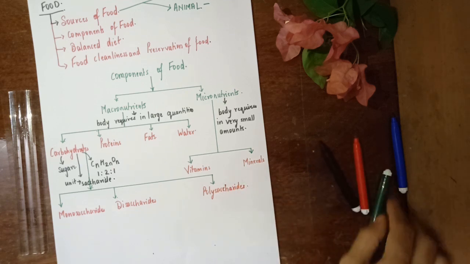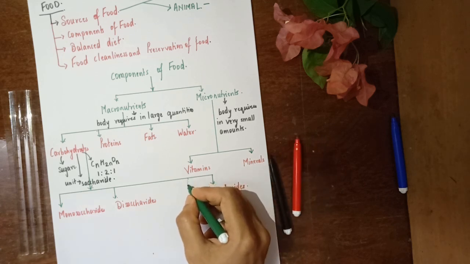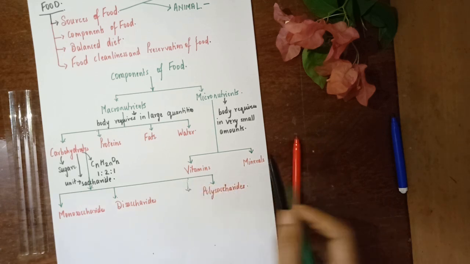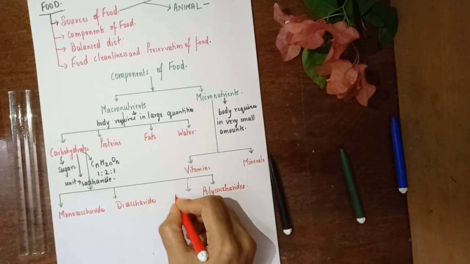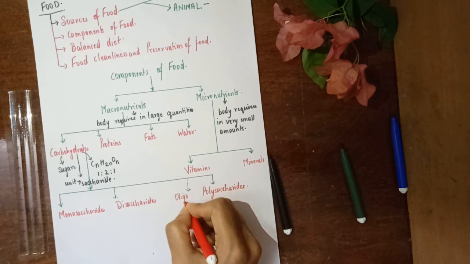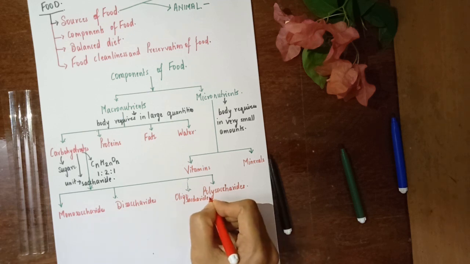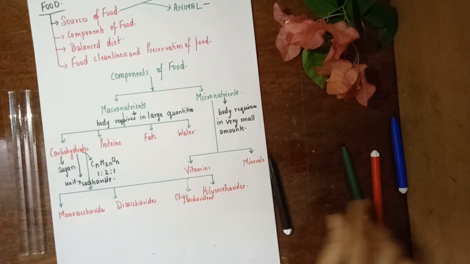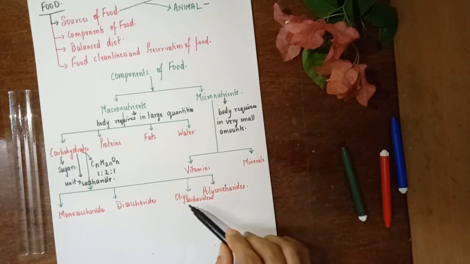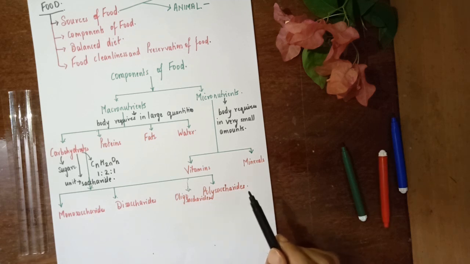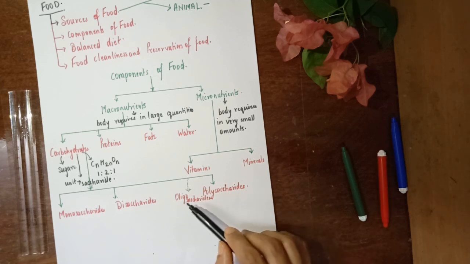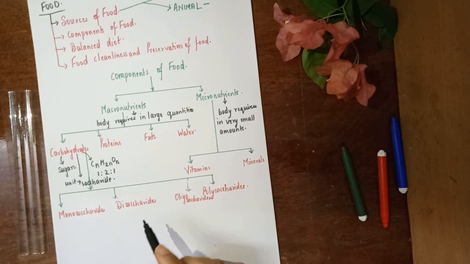Now, there is a dotted line over here. This is going to represent oligosaccharides. I have not included oligosaccharides because they are beyond the scope of your syllabus. Oligosaccharides are to be studied at the PGT level, the TGT level, not at the PRT level.